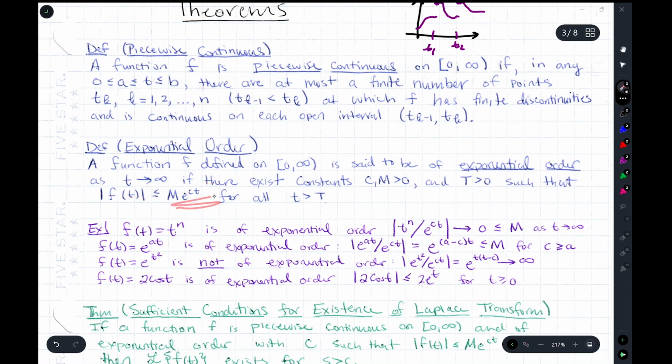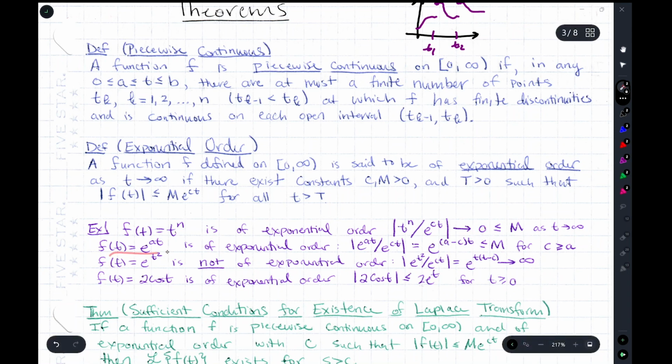So if you divide both sides of this inequality by e to the ct, you would get something like this. And we want to make sure that that stays less than or equal to some m. And we're concerned with as t goes to infinity, so here what you would do is use L'Hopital's rule to eventually show that this goes to 0.